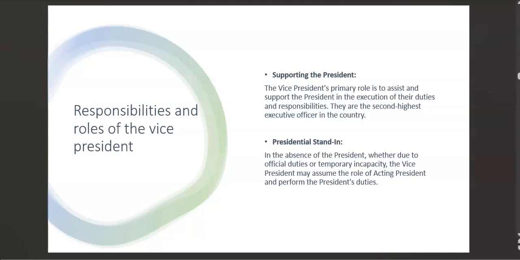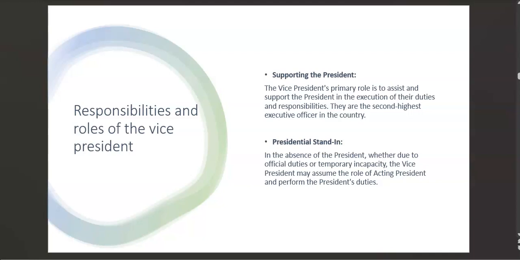Another responsibility is presidential standing. In the absence of the president, whether due to official duties or temporary incapacity, the vice president may assume the role of the acting president and perform the president's duties. I gave an example here when I was introducing the vice president.